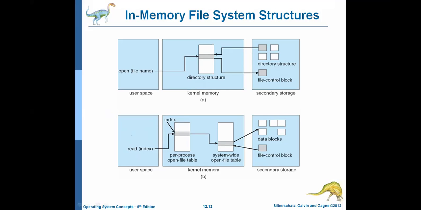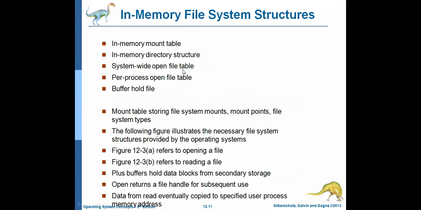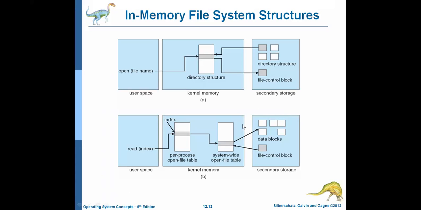So information about the file is sent to the system-wide open file table. The system-wide open file table and the per process open file table are the partitions in the in-memory file system. The file control block is available on disk. These two come under the in-memory file system implementations, right?